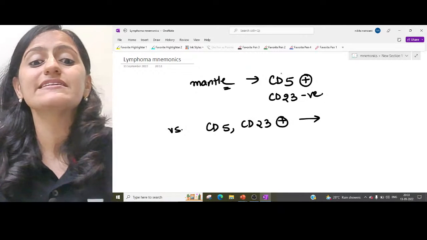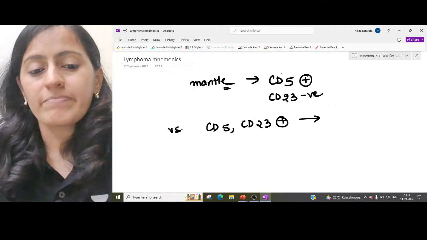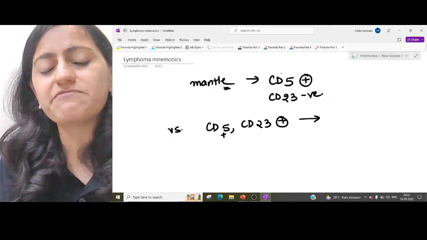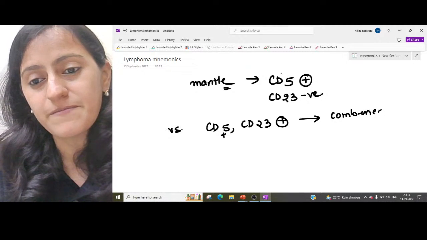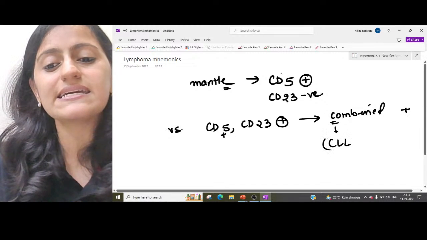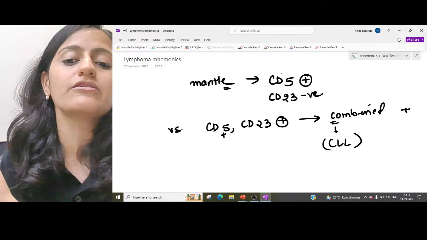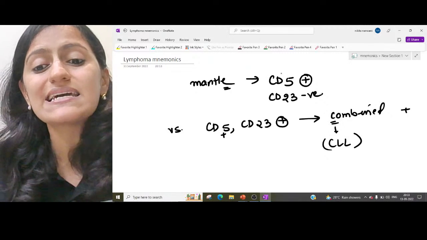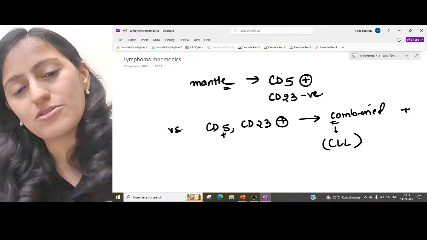CD5 positive and CD23 positive, both positive, meaning combined positive, right? So remember, C for CLL. It is CLL which is both positive, CD5 positive and CD23 positive.